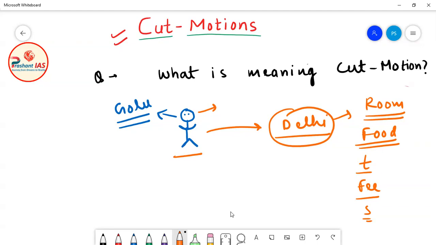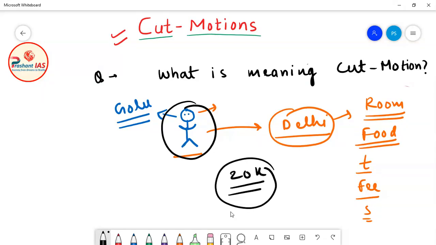So when this person is living in the city of Delhi, he needs a lot of money for his survival and a lot of money for his study. For example, for room, food, traveling, coaching fees, stationery, buying books, and lots of other things. Now let's suppose Golu made an estimate and submitted it to his family. Golu estimated that he needs 20,000 rupees in a month.